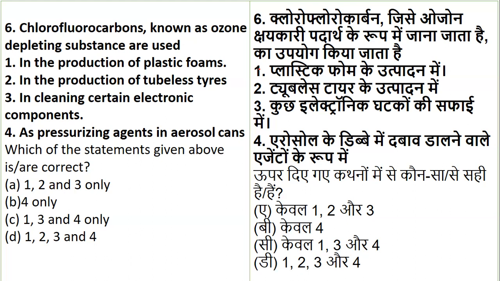So yes, all the four: the production of plastic foams, we have seen a question on plastic foams; production of tubeless wires, yes; in cleaning certain electronic components, yes; and pressurizing agents in aerosol cans. So these are all considered as what? They are known as the ozone depleting substances used in the following.